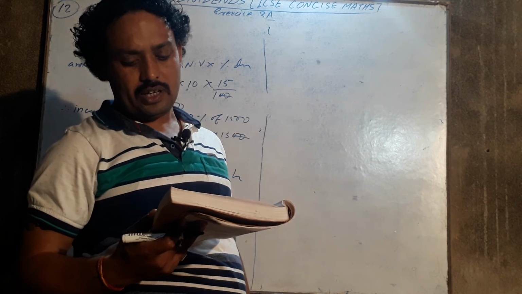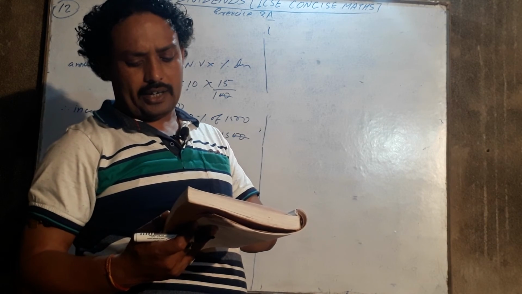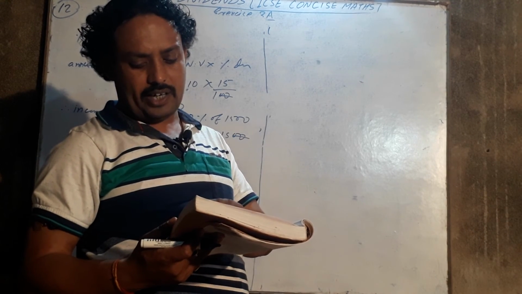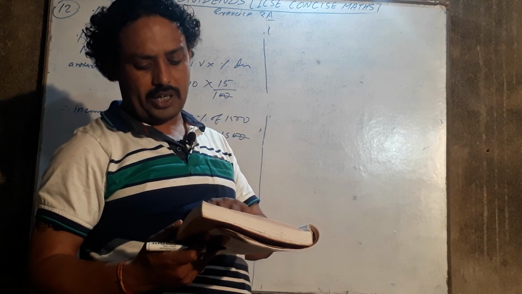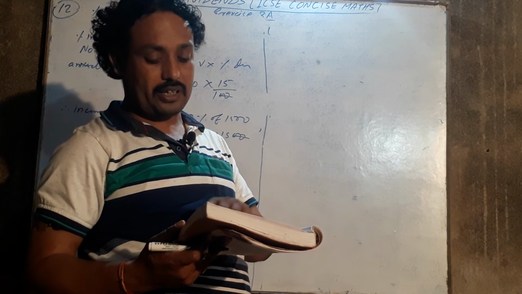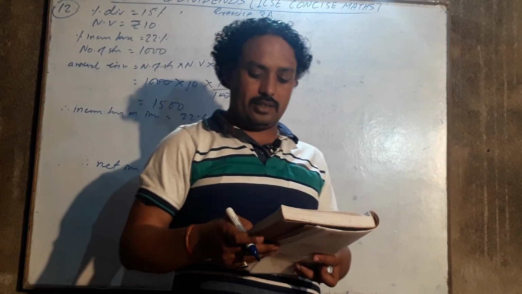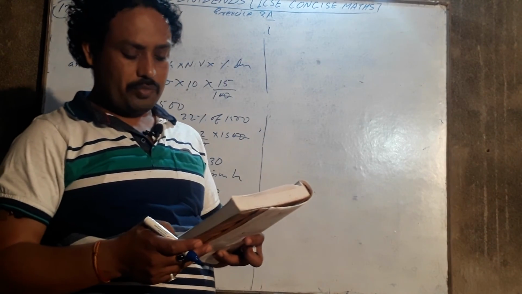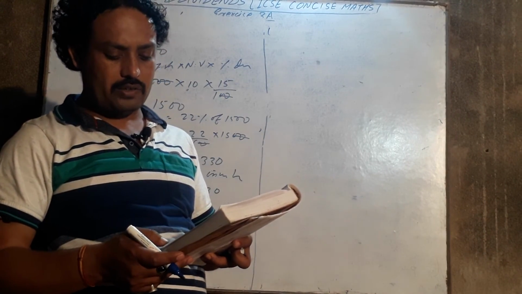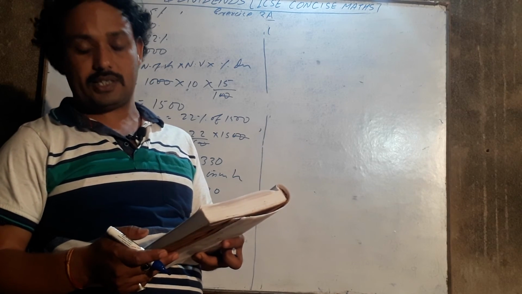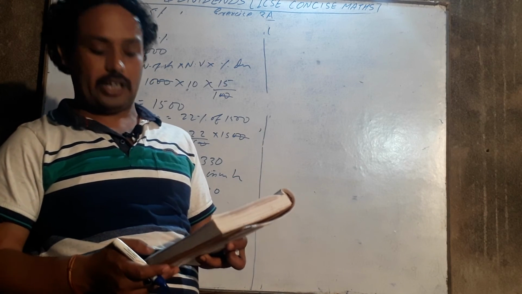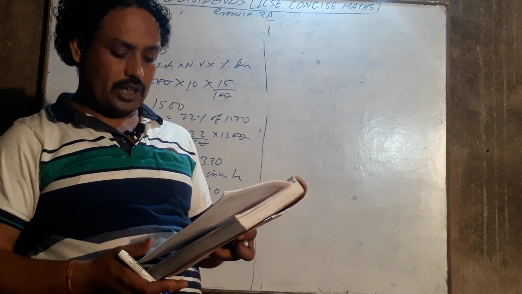If he earns rupees 1200 at the end of the year as dividend, find the number of shares he has in the company and the dividend percent per share. In this, investment is given, nominal value is given, market value is given. Find the number of shares, then you will get the dividend.